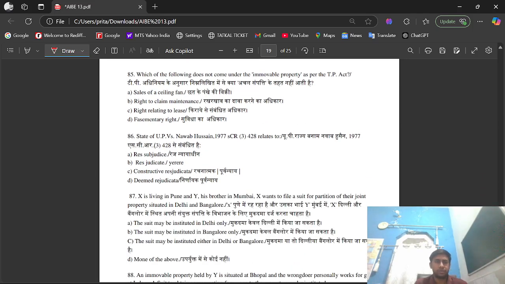Question number 85. Which of the following does not come under immovable property as per the TP Act? Option A, sale of a ceiling fan. Option B, right to claim maintenance. Option C, right relating to lease. Option D, testamentary right. The right option is option A, sale of a ceiling fan.